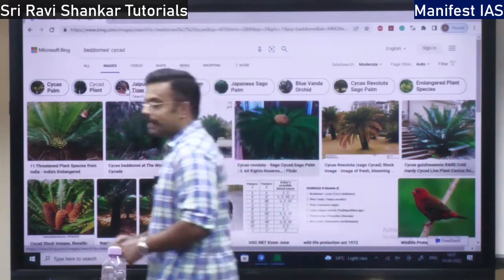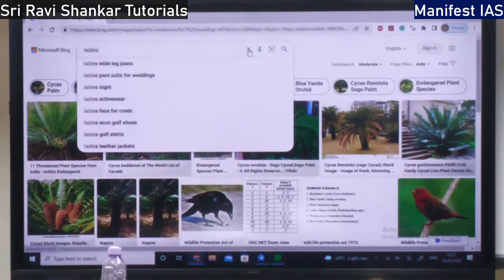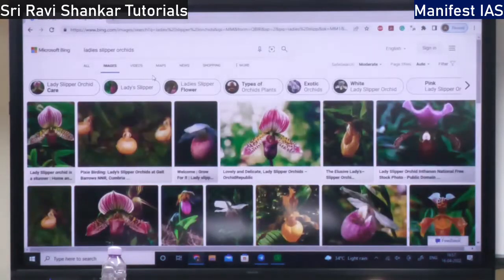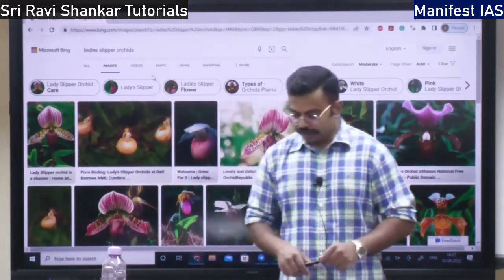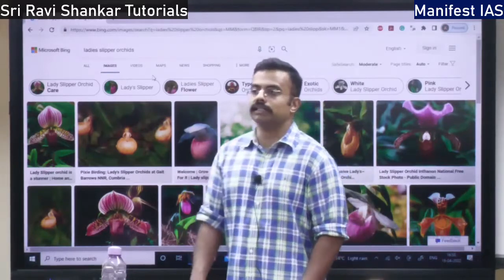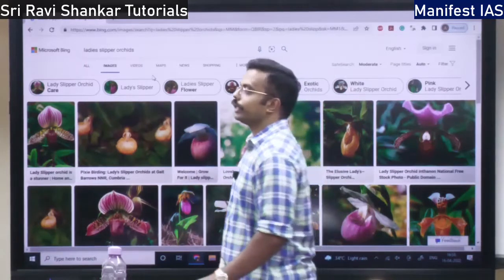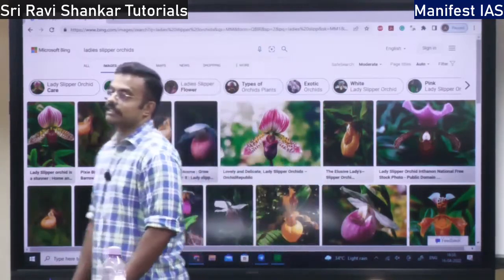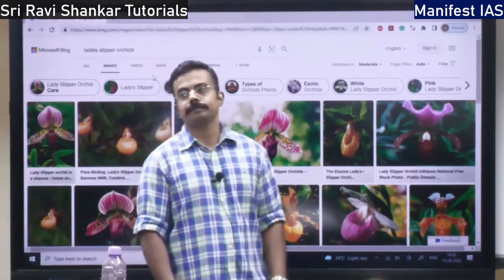Then you have lady's slipper orchid. So this is also a medicinal plant. This is the lady's slipper orchid. It is a collector's item. People collect it and grow it in their gardens. So what is the use of lady's slipper orchid? It is used to treat stress, anxiety, insomnia. What do you mean by anxiety?